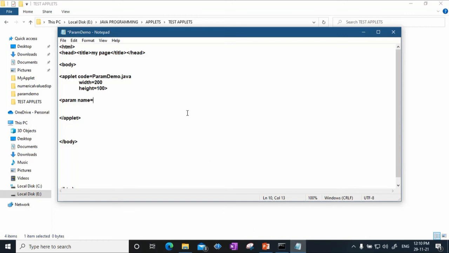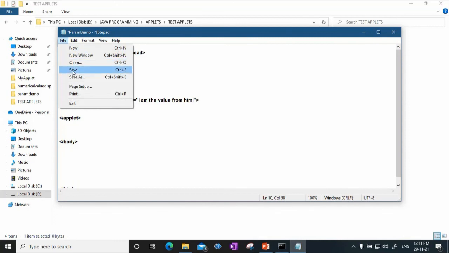If you can remember, the getParameter method is to fetch one name, and that name was variable1. So I will set that same name. I'll say param name is variable1, okay, and its value, I'll say I am the value from HTML. Okay, so this is the value,